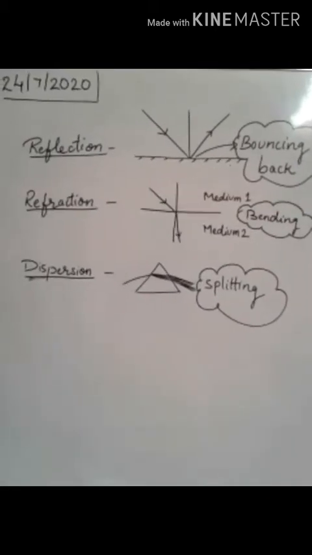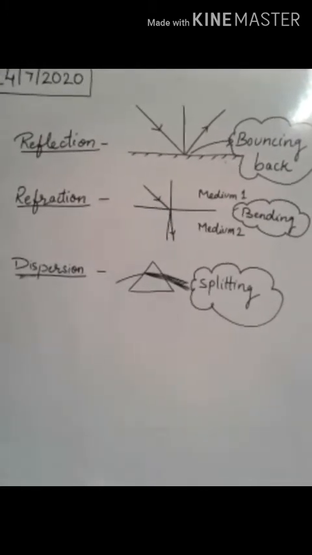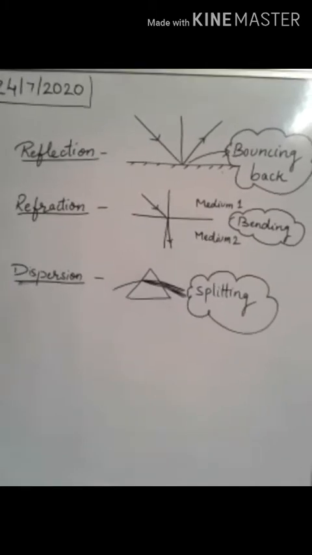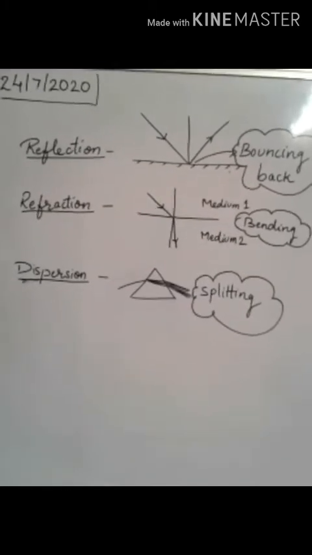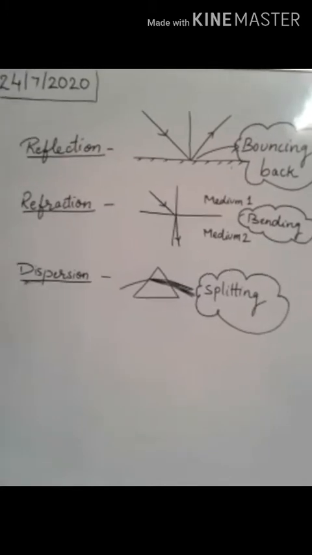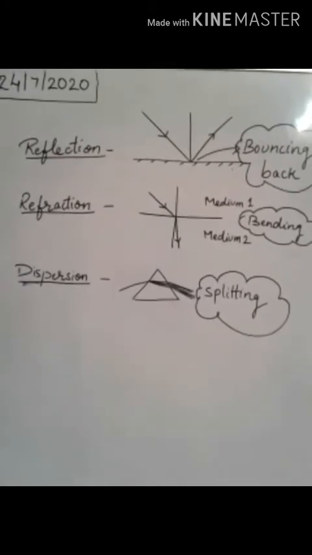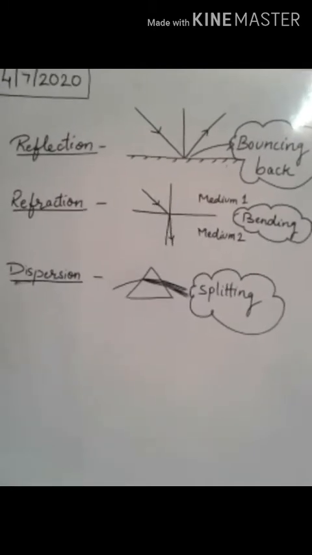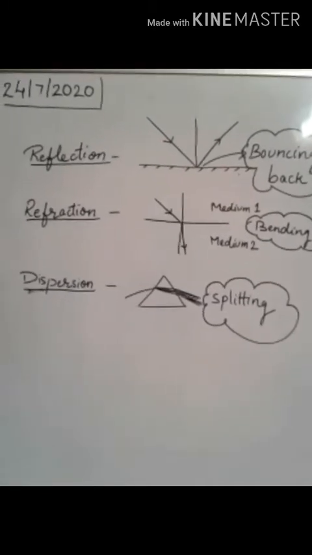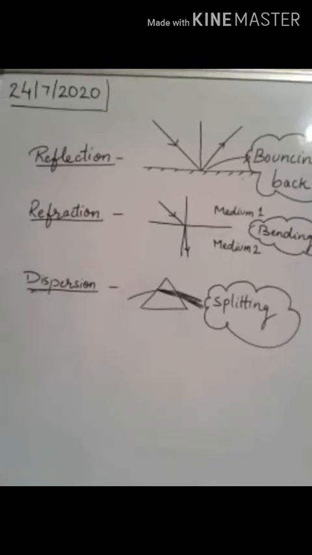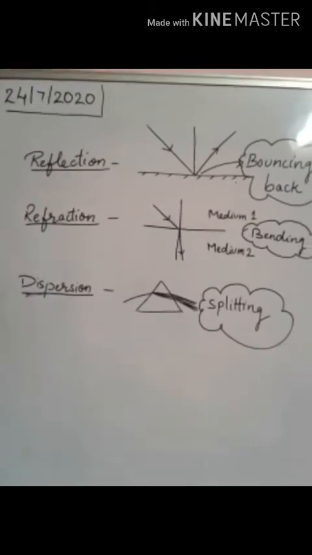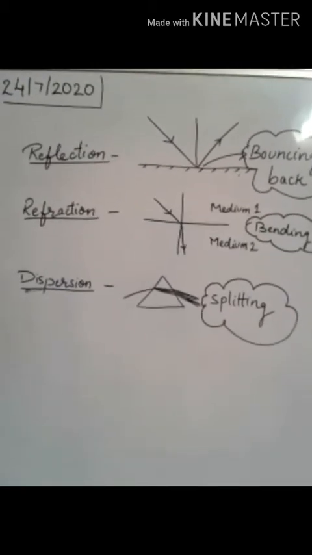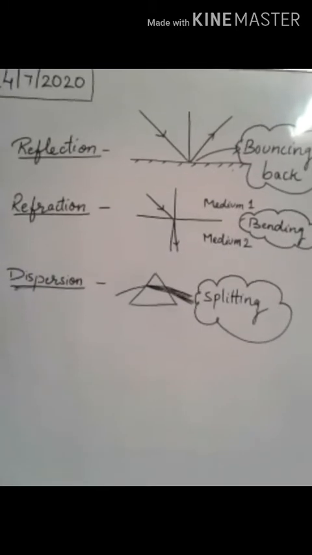We know about reflection of light. We have studied about it, that the bouncing back of light is known as reflection. Then another phenomenon is refraction, that also we have studied, that is bending of light. Then another phenomenon is dispersion, in which white light splits into 7 constituent colors. But none of these phenomena help us understand why the color of the sky is blue or why the sun appears red at sunrise and sunset. So let us see what happens.